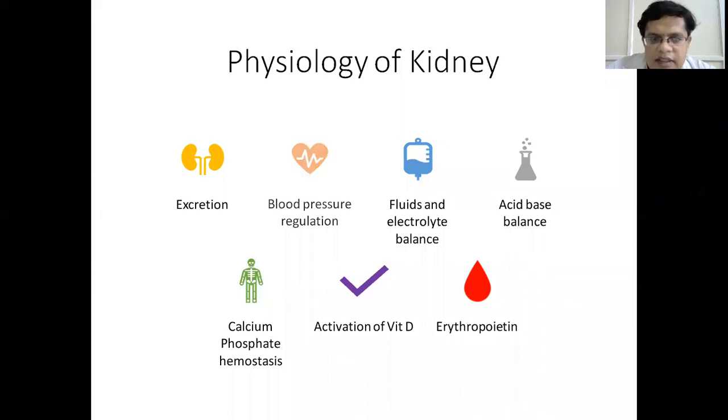Next function of kidney is regulation of blood pressure. Blood pressure regulation is done via the renin-angiotensin-aldosterone system. Whenever there is decrease in the blood pressure perfusion of the kidney, the low pressure is sensed by the renin-angiotensin system, and renin is released. Renin in turn causes production of angiotensin. Angiotensin, as we all know, is a potent vasoconstrictor which constricts all the vasculature. It also increases the sympathetic response, thereby increasing the blood pressure.